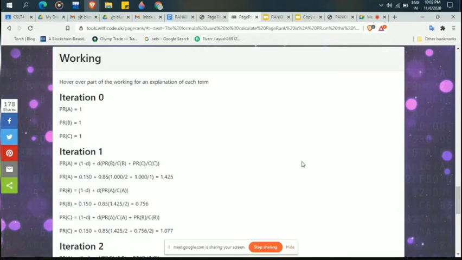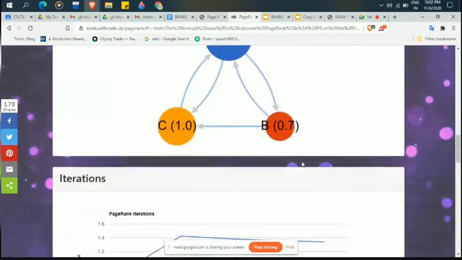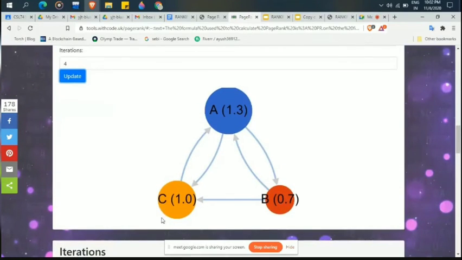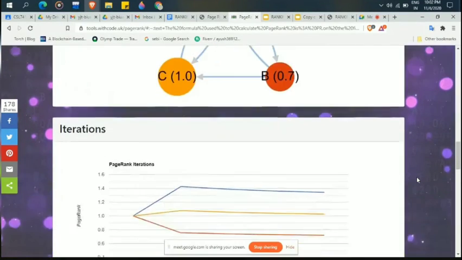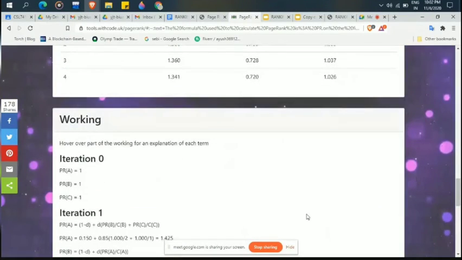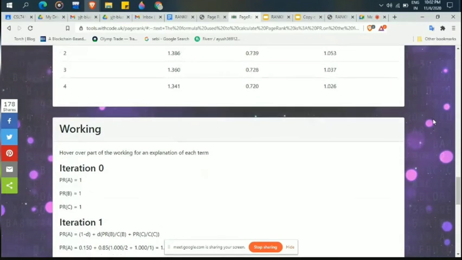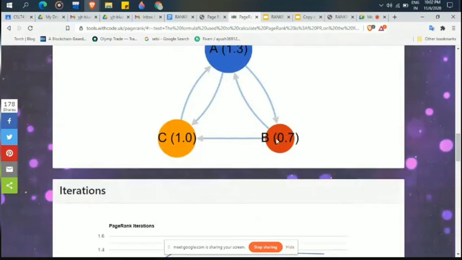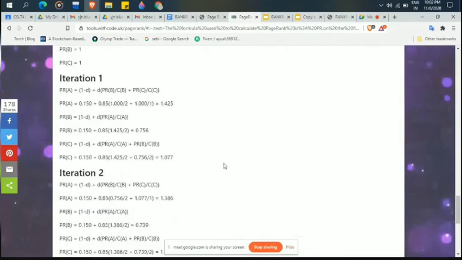B and C are the nodes from which incoming links go to A, so A's PageRank depends on B and C. For B, the PageRank is 1, and C(B) is the number of outgoing links from B. From B a link goes to A and also to C, so two links.